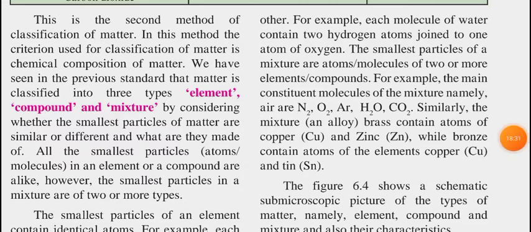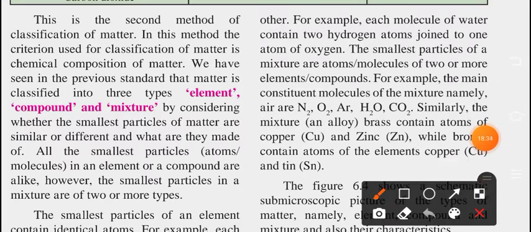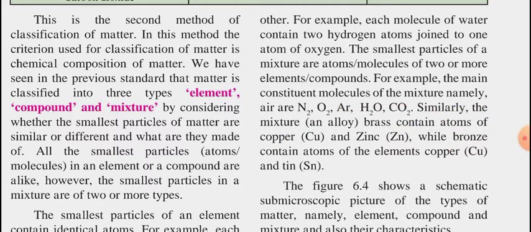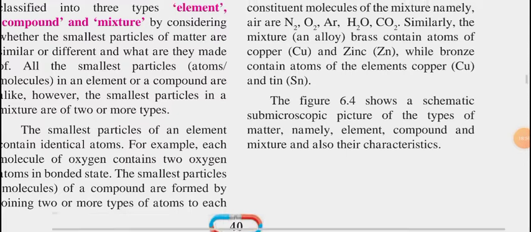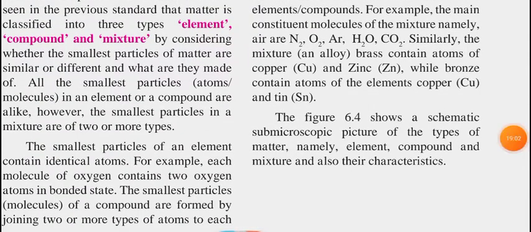Similarly, the mixture alloy brass contains atoms of copper and zinc, and bronze contains atoms of the elements copper and tin. So these are also mixtures. The above figure shows the schematic submicroscopic picture of the types of matter, namely element, compound, and mixture, and also their characteristics. In the above table, which we have seen previously, we get the characteristics of a mixture.